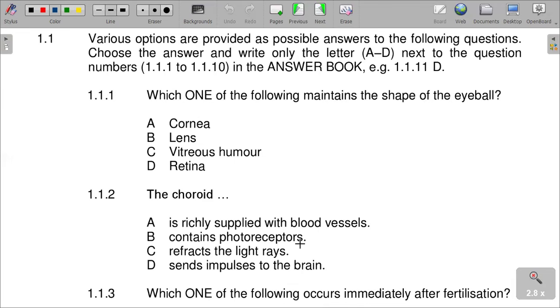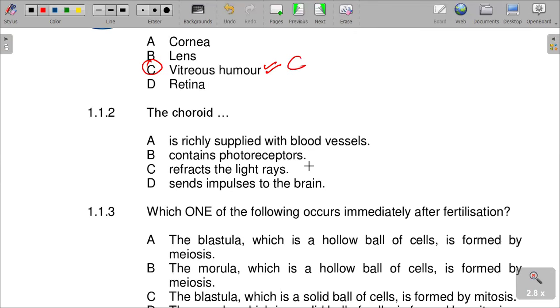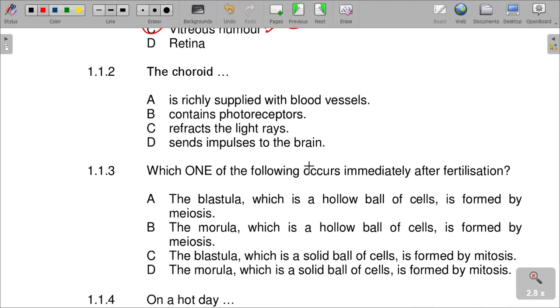I want to make the revision segment very short, so it won't waste your data and time. I will always be referring you to the channel for various notes and presentations that were already done there. Which of the following maintains the shape of the eyeball? It is the vitreous humor, which is C. So our answer is C. The vitreous humor maintains the shape of the eyeball. Please note that there is a presentation regarding the eye, well presented and giving the functions of each of the various parts of the eye.